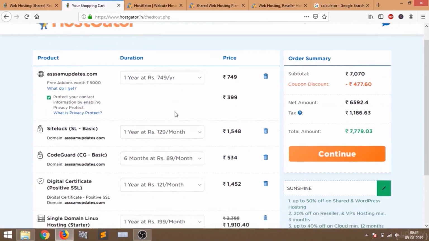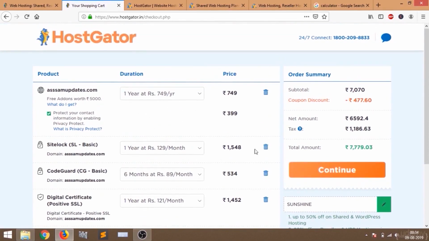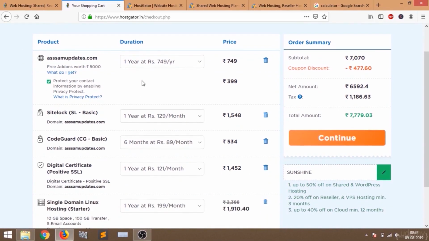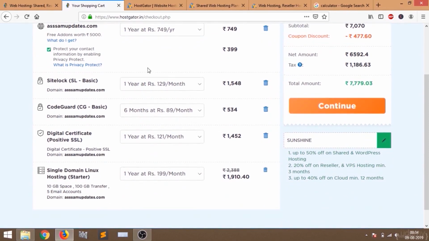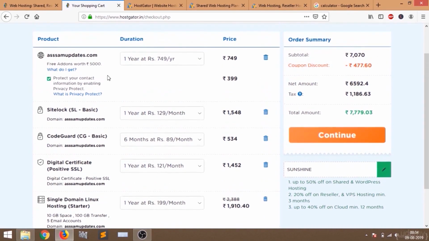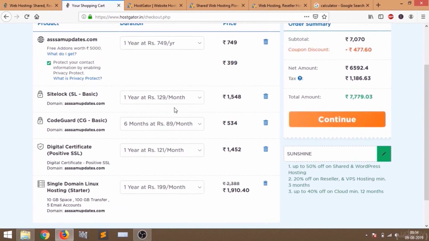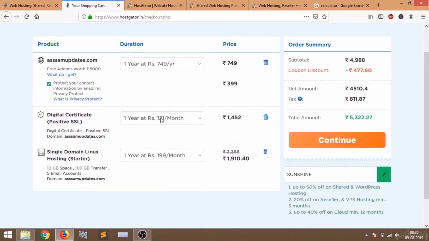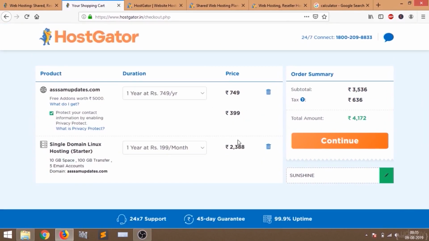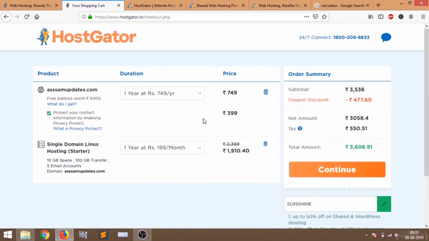If you are an Indian, then you will see a page like this. We have chosen our domain, we got our domain name, and now they are offering us some other services along with our domain. But we do not want all the services. We just want the domain name and the hosting for our domain. So I'm just going to delete all the other services like Positive SSL. I do not want this service. I'm just going to keep my domain and the hosting plan.